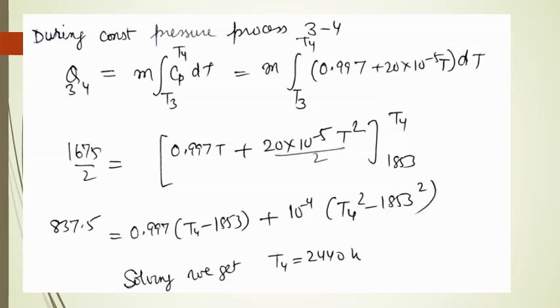So we obtain a quadratic equation in terms of T4. After solving it, we get the value of T4 equal to 2440 Kelvin.